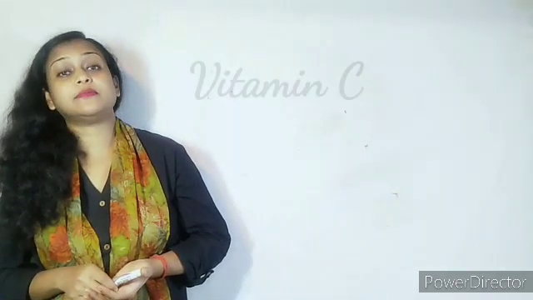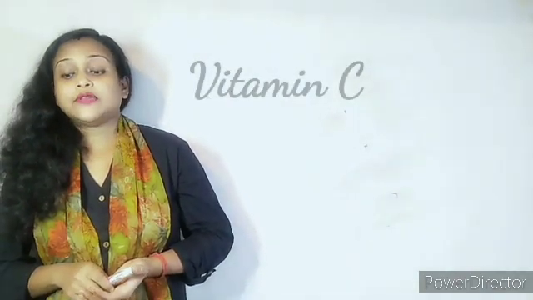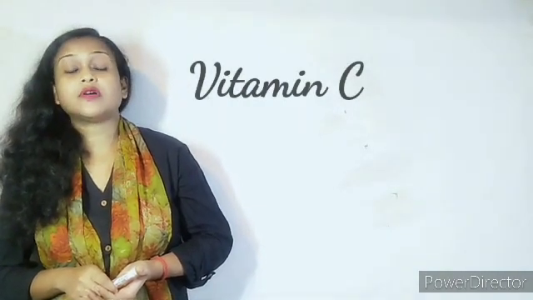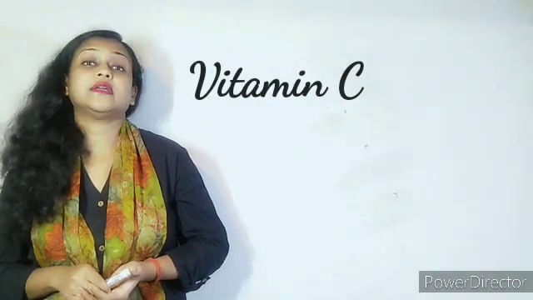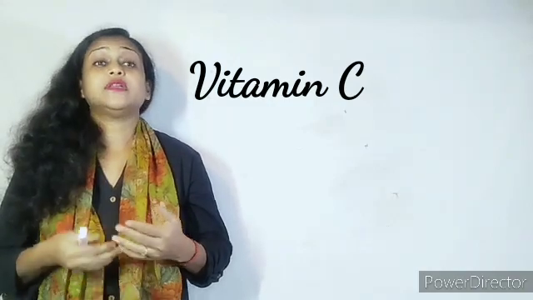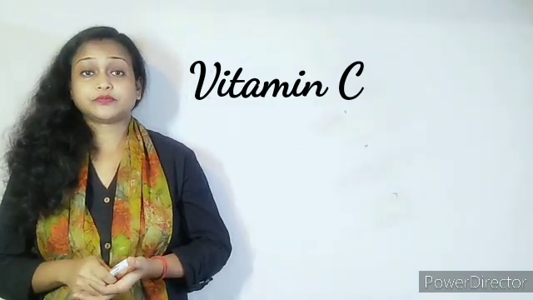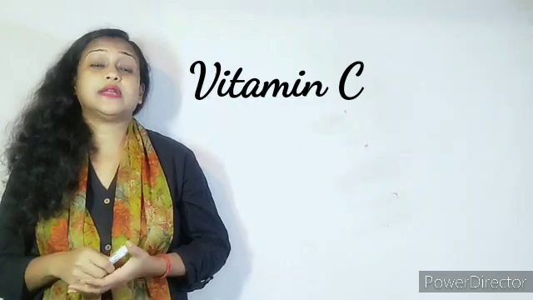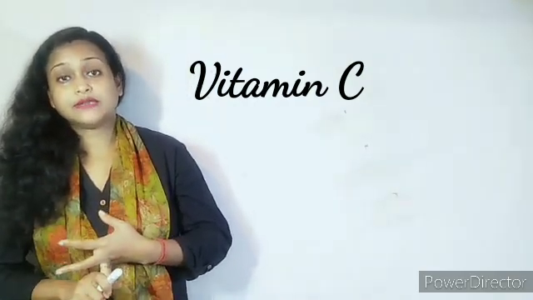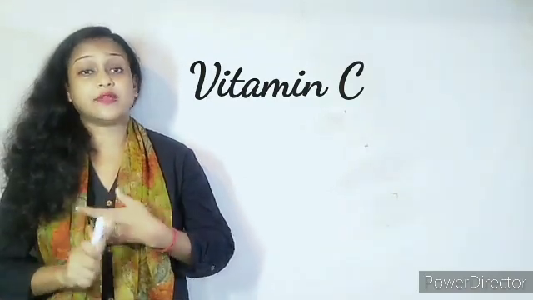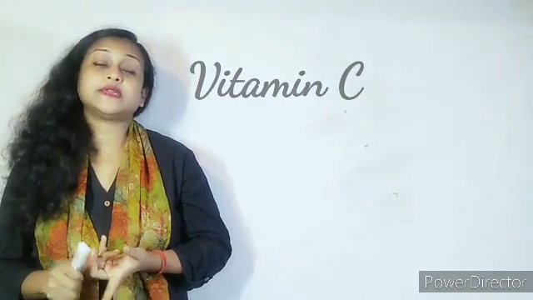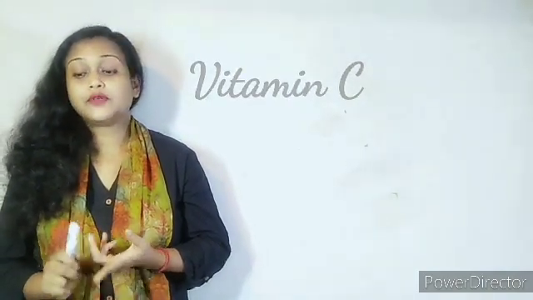Next vitamin is vitamin C. Vitamin C helps in the formation of blood cells, and it also helps in healing of wounds. It is said that vitamin C develops the immunity of the body to fight against disease.